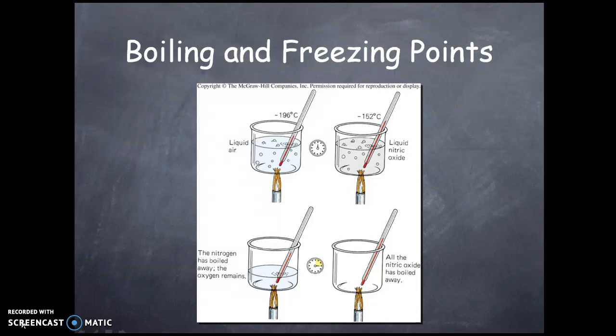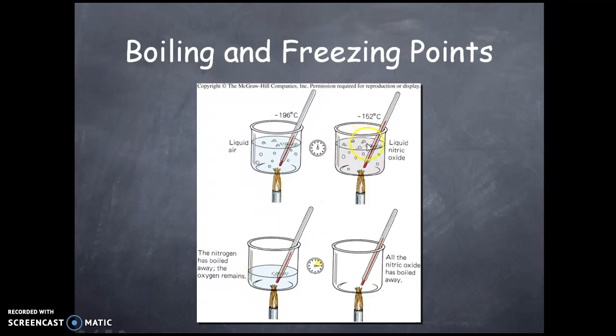Because the air has different types of gases in it, the nitrogen, which has the low boiling point, boiled away, and the oxygen, which has the high boiling point, remained.